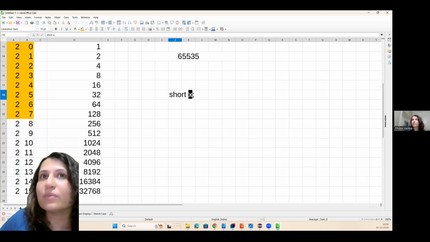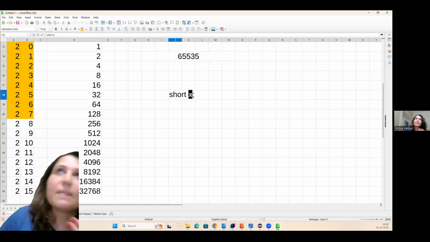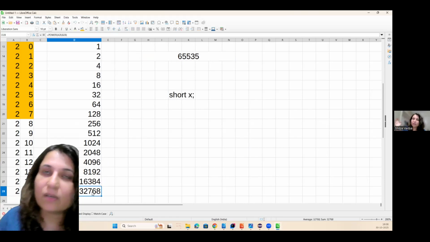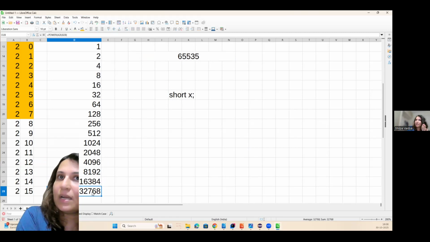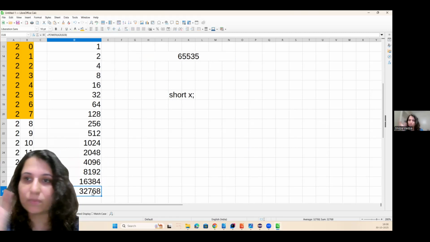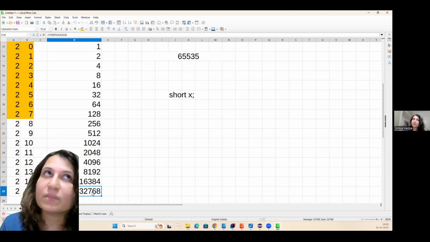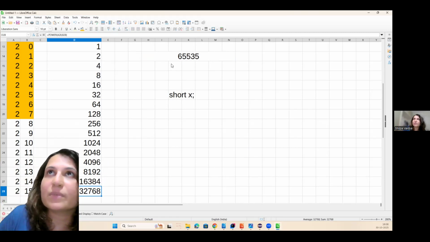If it is storing negative values also, then it will be 32,768 all the way up to 0, and then negative numbers, then minus 32,767. So that range will be there. This is what we mean whenever we say that we have a number which is short. Short can store only this much value.